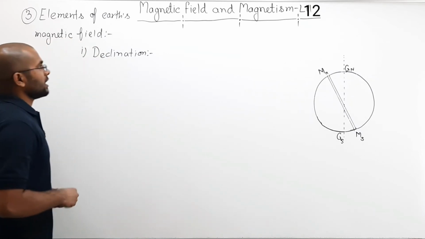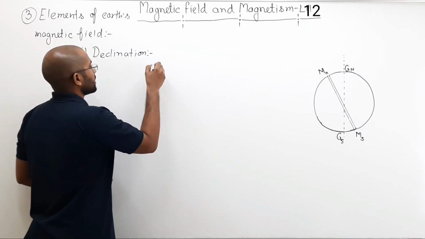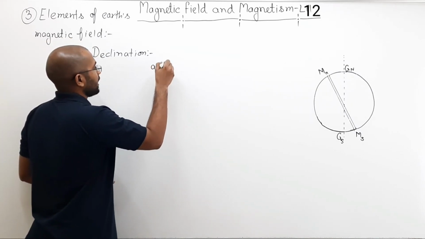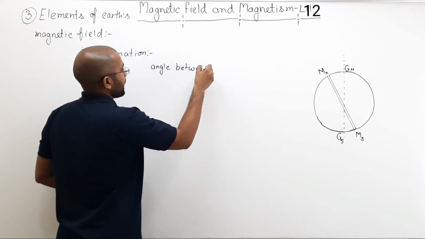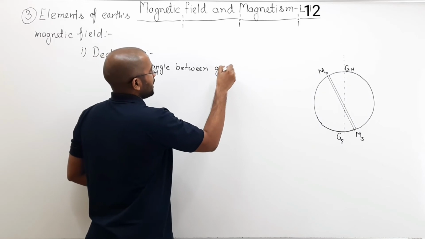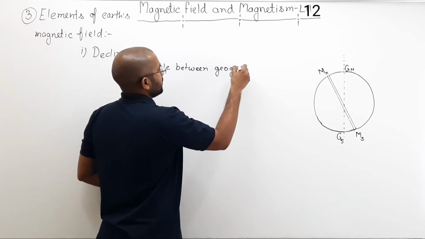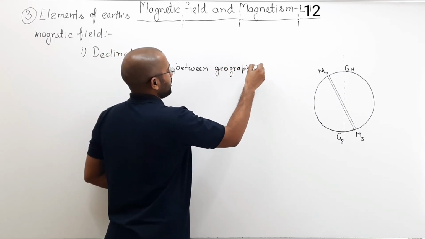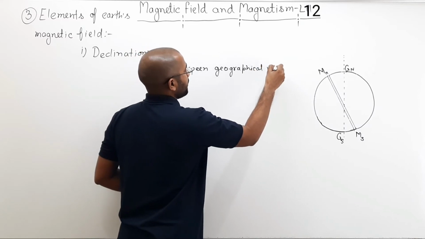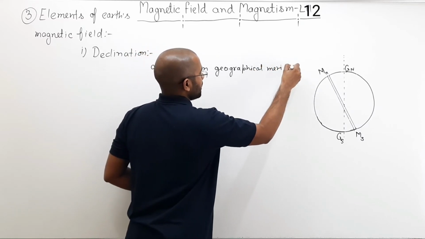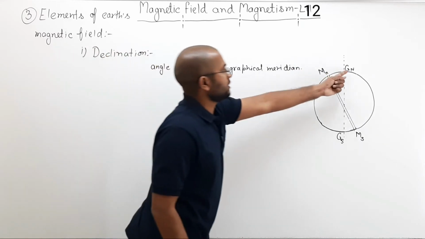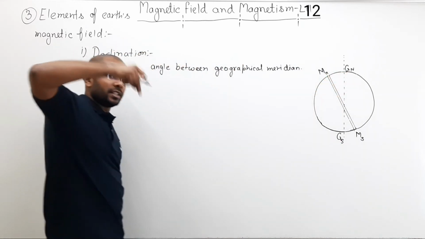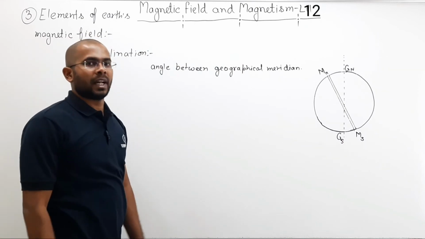So what is declination? Declination is the angle between the geographical meridian and the magnetic meridian. How do you define the geographical meridian? A plane containing geographical north, geographical south, and the point where you want to find.